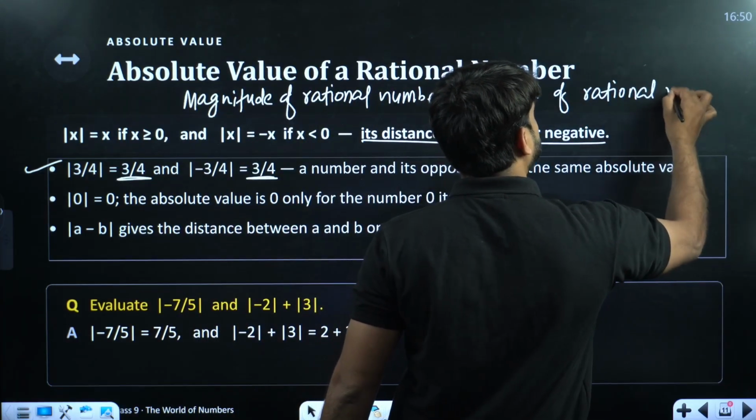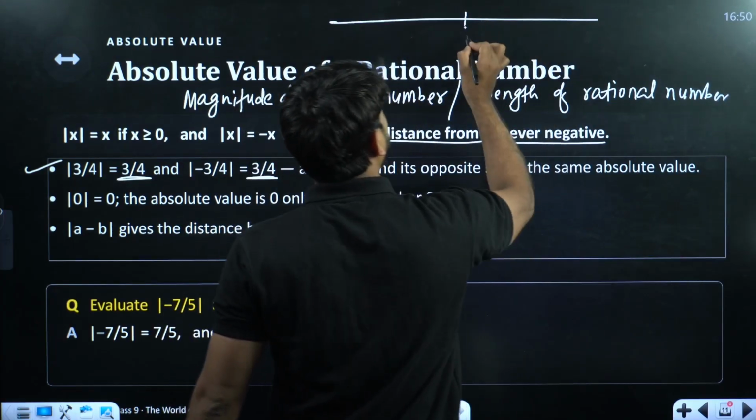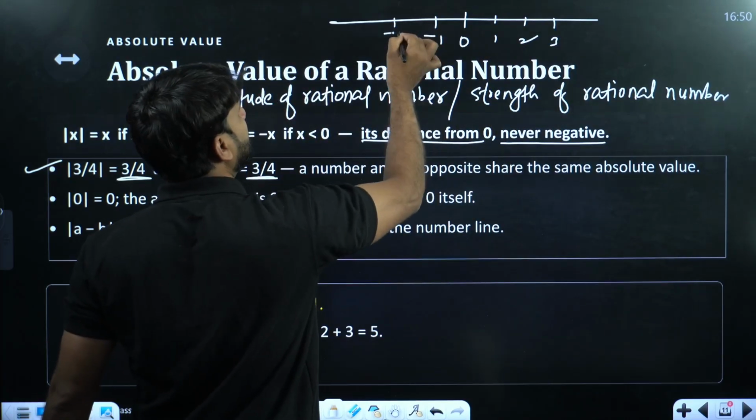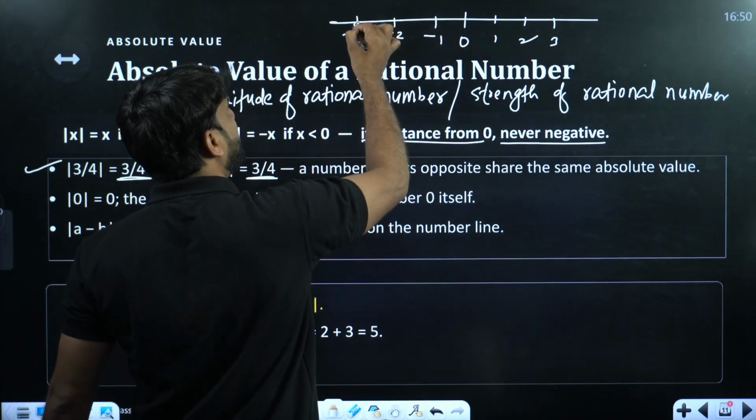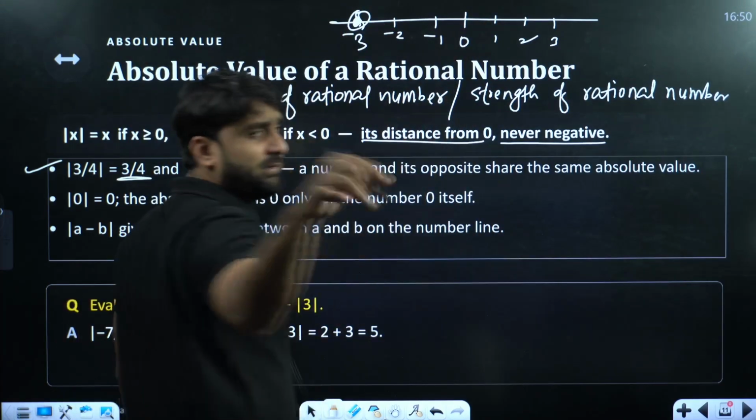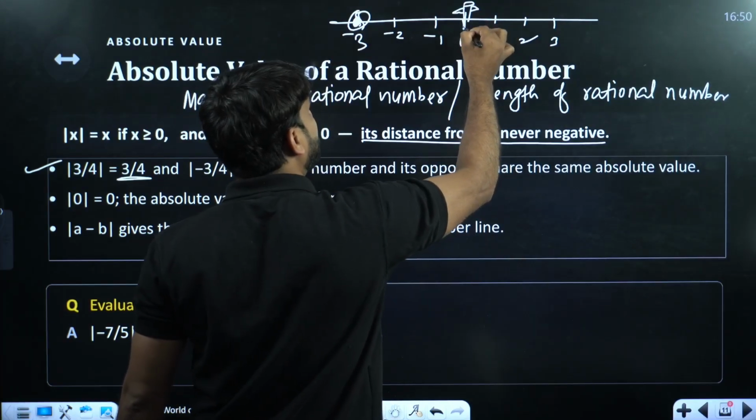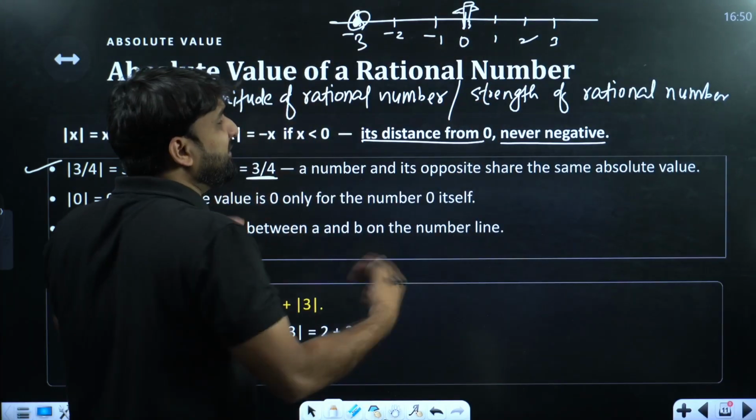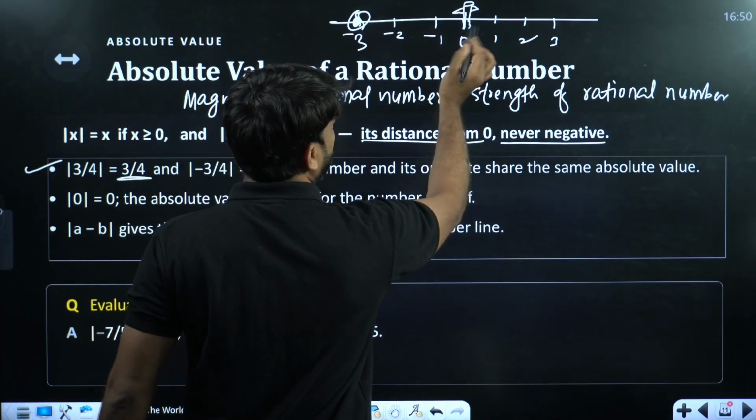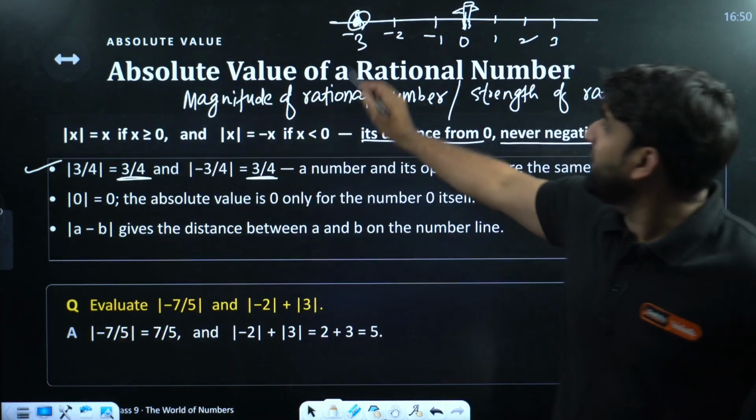For example, listen. This is 0 on the number line. This is 1, 2, 3, and here is minus 1, minus 2, minus 3. Now at this position I have kept a football, and anyone from you is standing here at 0. Now I have given you one more piece of information: the gap from 0 to 1 is equal to 1 unit. Now, football is kept at minus 3.